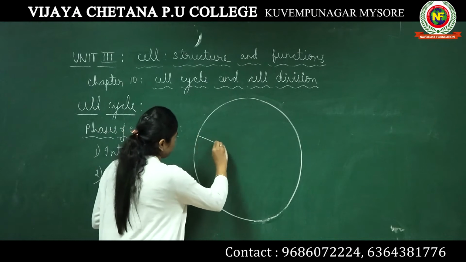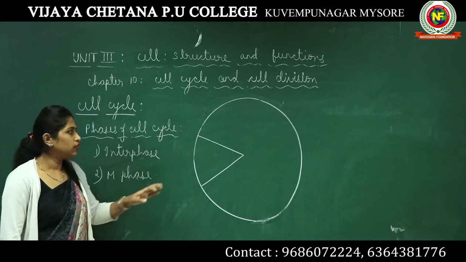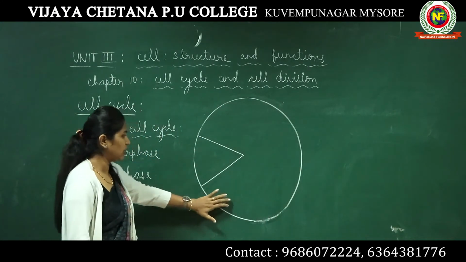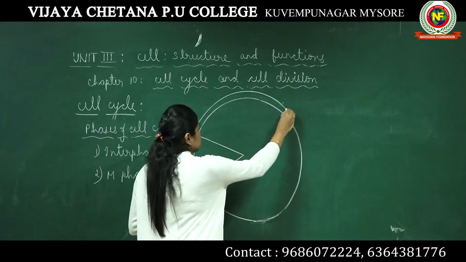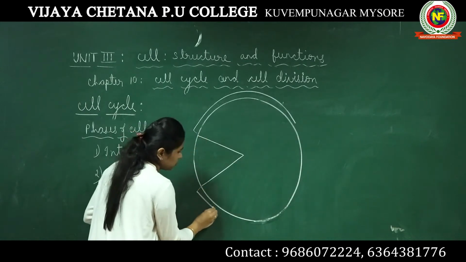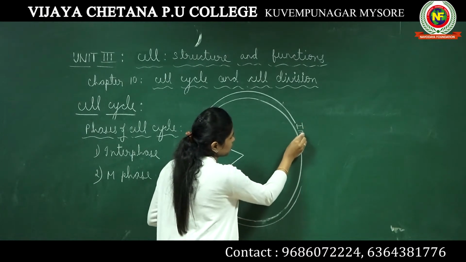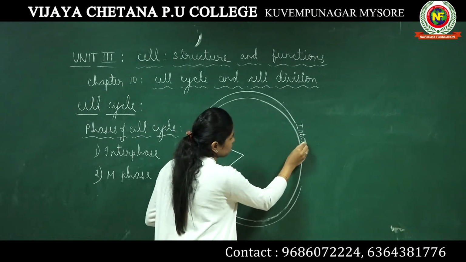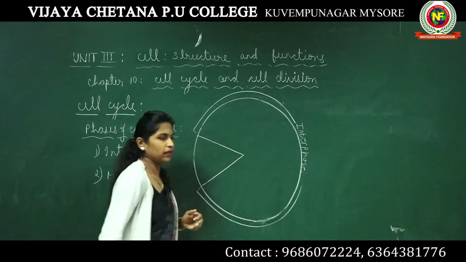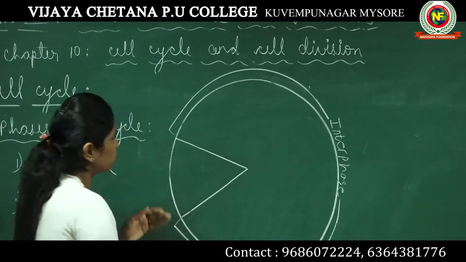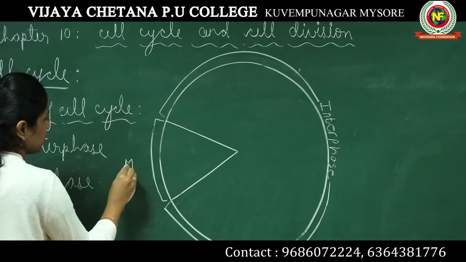If I have to mark it in this diagram, this large part of the cell cycle is represented as interphase, and the smaller phase is represented as M phase.